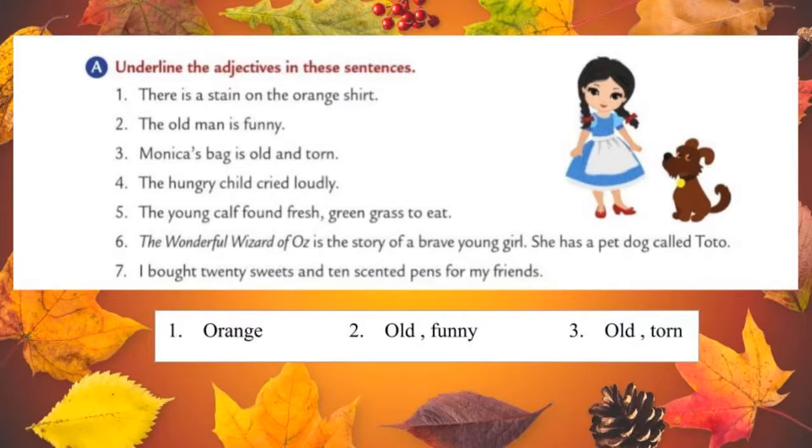First of all, you want to find out the noun. So, what is the noun in the first one? Yes, you are right. The noun is shirt. It is an object.